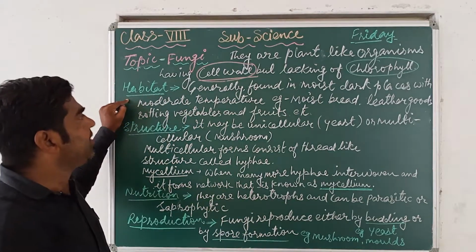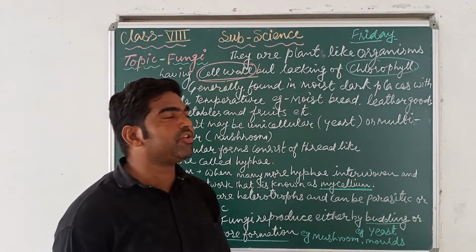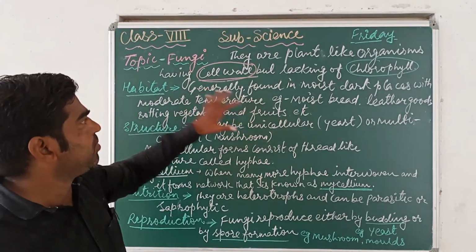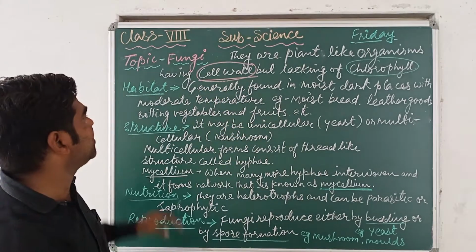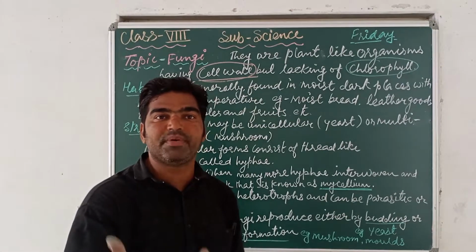Now, what is the habitat? What is the living place where it is found? Generally it is found in moist, dark places with moderate temperature. This season is favorable for the growth of fungus.